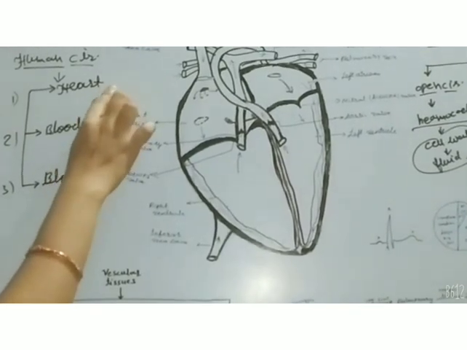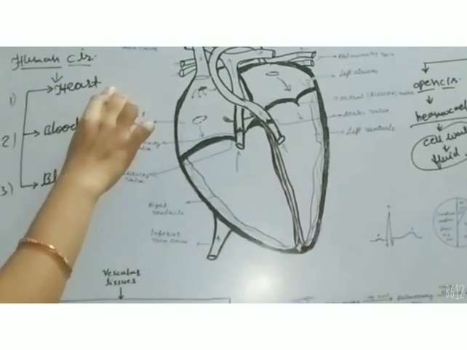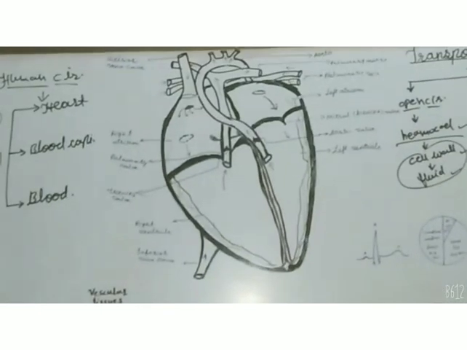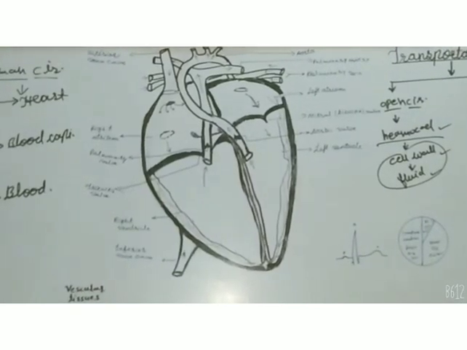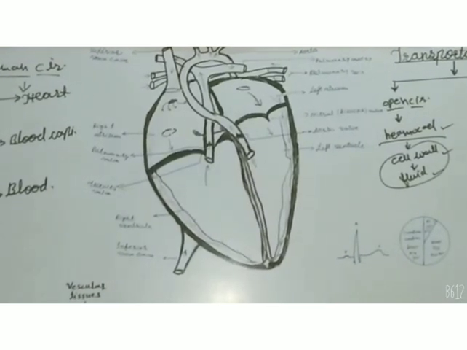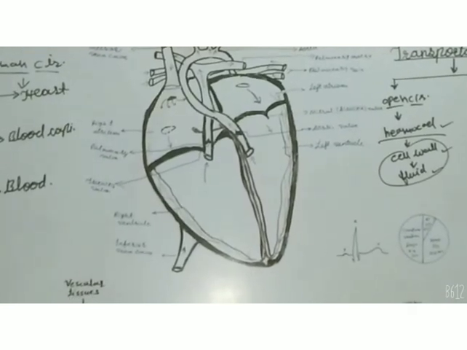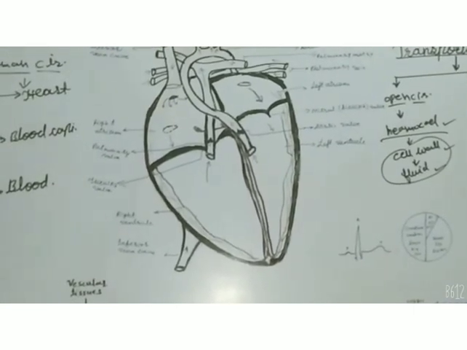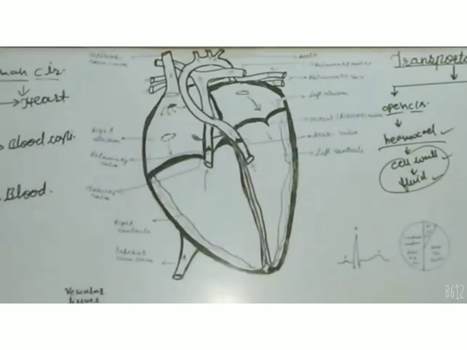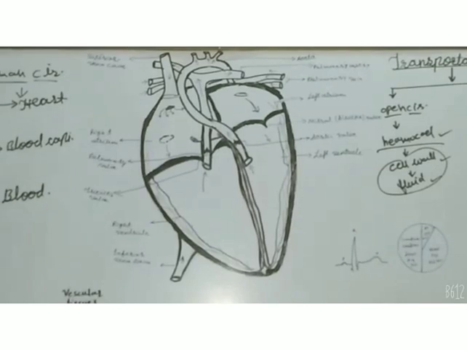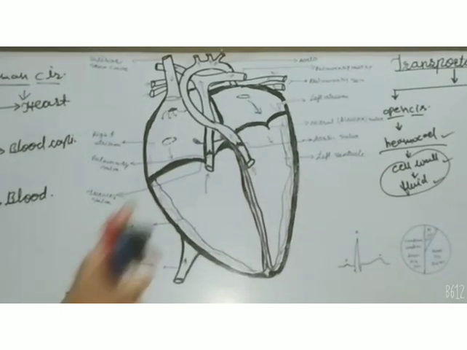The first component is the heart. The heart is the main pumping organ. Its function is to pump the blood into the arterioles and to circulate it into the body. So the heart only pumps the blood. It does not circulate throughout the body. The heart of a human being is a muscular, conical shaped organ.